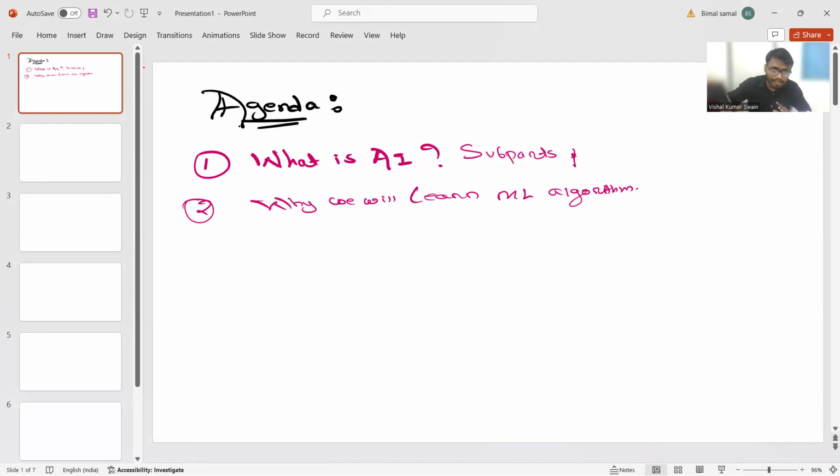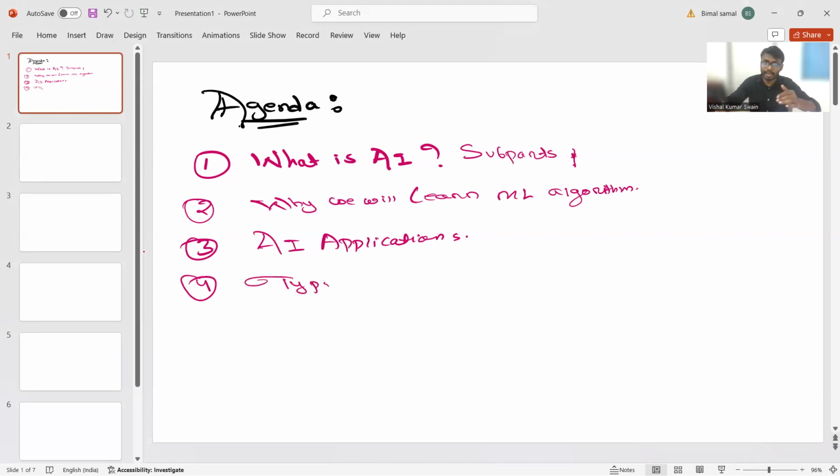Is that clear? And the next point is what? Next point is nothing but what? We'll talk about what the AI applications are which are available in the market. I will explain that one too. And then after completing all these three steps, I will explain what the types of AI are. What are the types of AI?